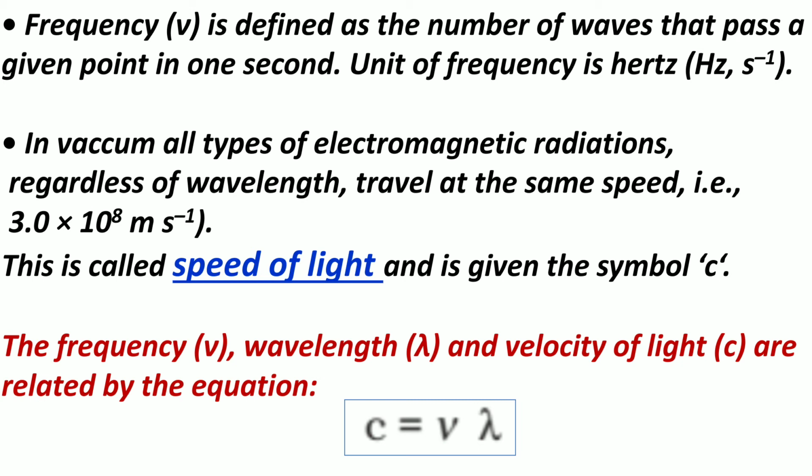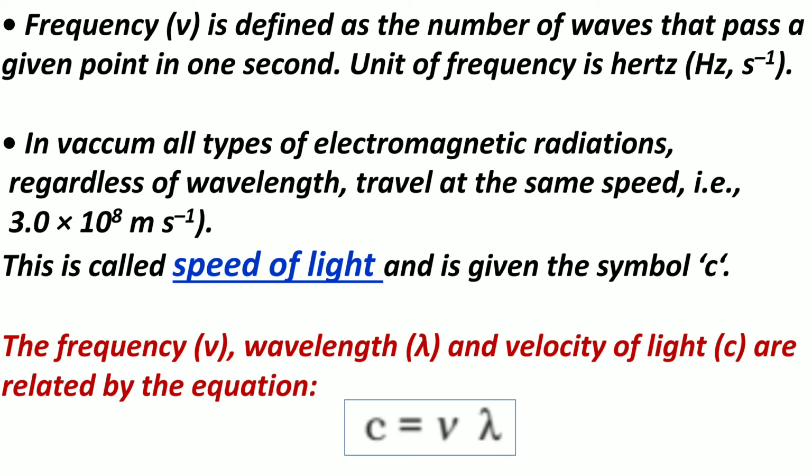Frequency is defined as the number of waves that pass a given point in 1 second, and the unit of frequency is hertz, that is also called second inverse. In vacuum, all types of electromagnetic radiations, regardless of wavelength, travel at the same speed, that is the velocity of light, or the speed of light.